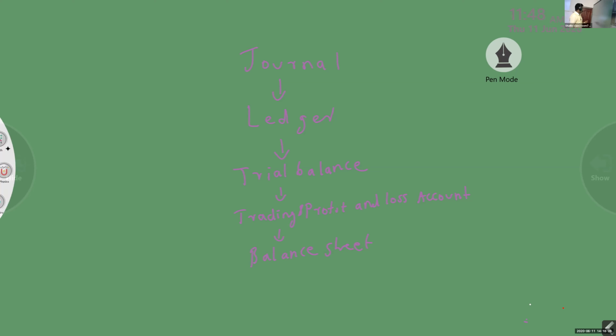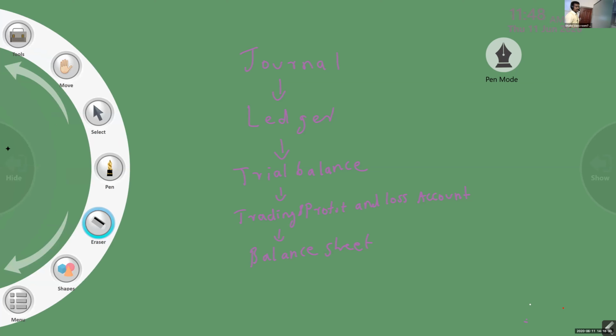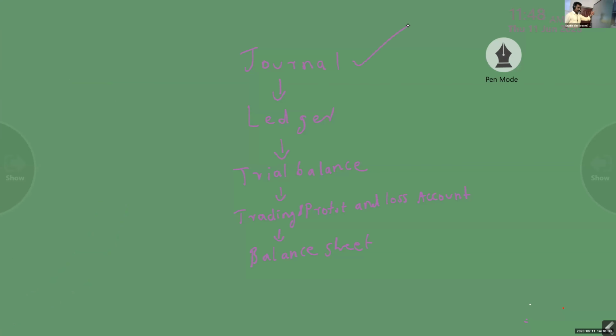So I taught the functions: identifying, next recording. Recording is done in the book called journal. Next classification. Classification is done in the book called ledger. Next summarizing. For summarizing, we are preparing the trial balance, trading and profit and loss account and balance sheet. So any doubt related to this topic?